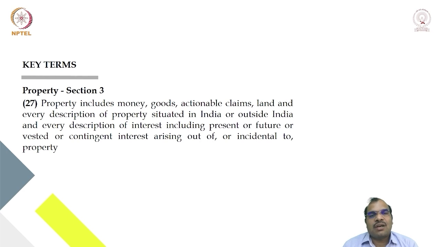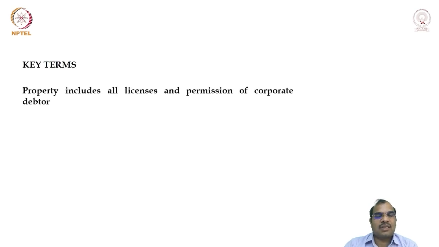So there are various categories of interest. Maybe presently you have an interest in one particular property, or in the near future you are going to have a contingent interest, depending on one contingency. Okay, so all these things are considered to be property. Now let us see, there are a few judgments. What is the meaning of property?